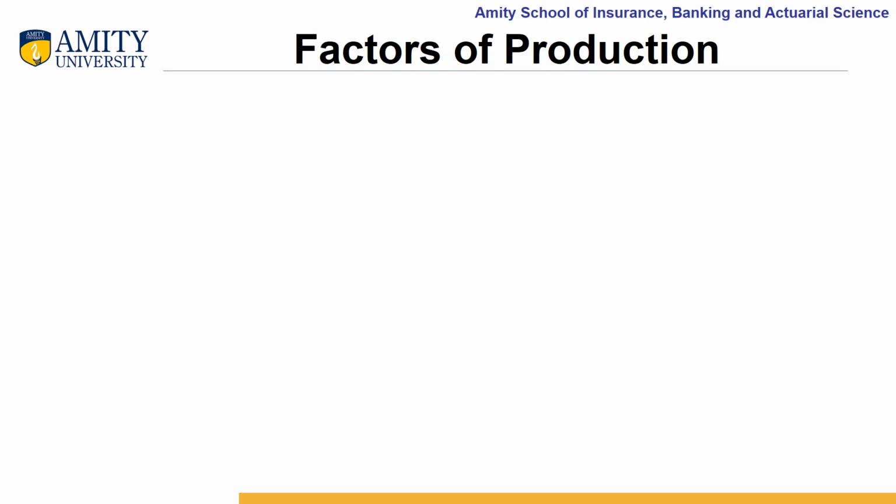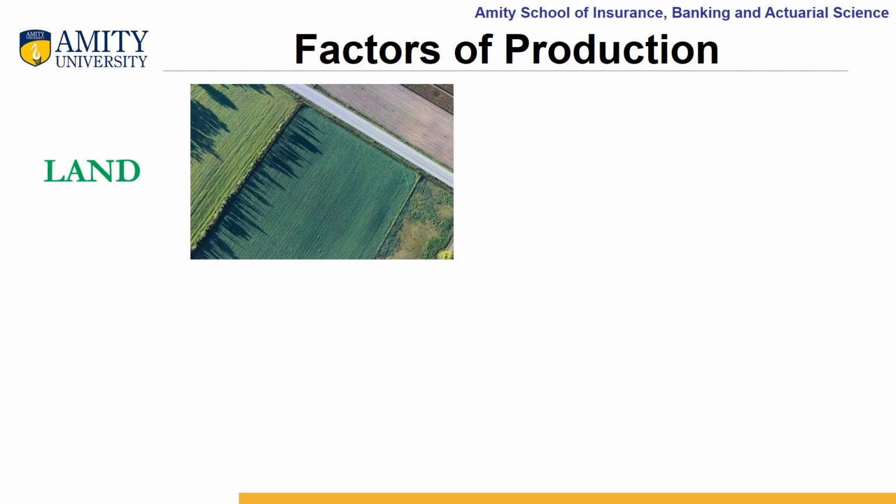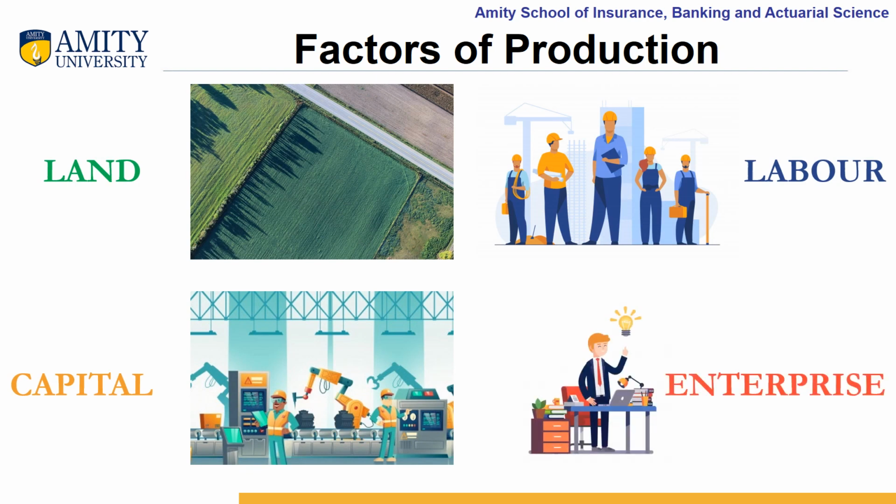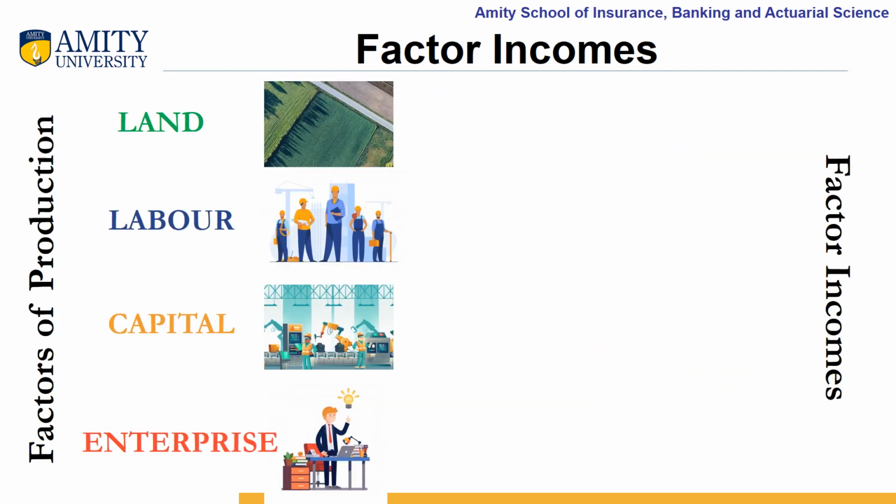In economics, we study four major factors of production. The first one is land, then we have labor, capital, and fourth one is entrepreneurship or an enterprise. For providing these factors of production, we get factor incomes from the business firms.